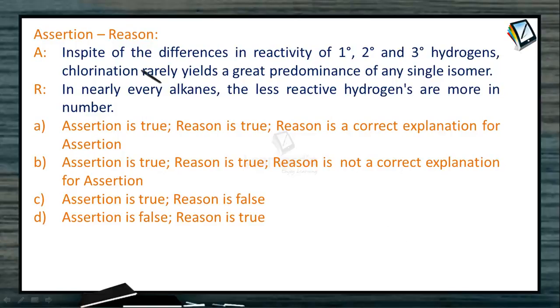The first statement given is, in spite of differences in reactivity of the primary, secondary and tertiary hydrogens, chlorination rarely yields a great predominance of any single isomer. Let's check whether the statement is correct or wrong. We know the reactivity of the primary, secondary and tertiary hydrogens towards chlorination is 1 is to 3.8 is to 5. This is for the chlorination.